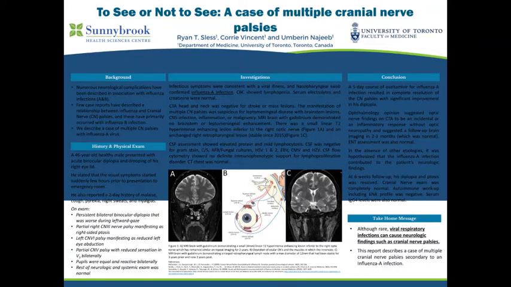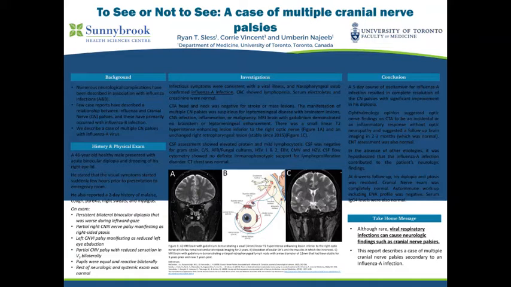So this is the case "To See or Not to See": a case of multiple cranial nerve palsies. There are numerous neurological complications that have been described in association with influenza infections. But few case reports have described relationships between influenza and cranial nerve palsies, and those that have primarily done so with influenza B infection and singular cranial nerve palsies. Here we describe a case of multiple cranial nerve palsies associated with an influenza A virus infection.